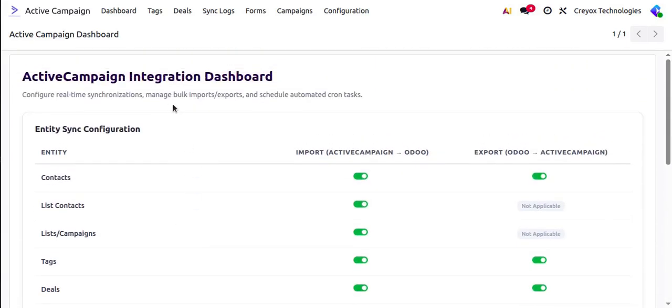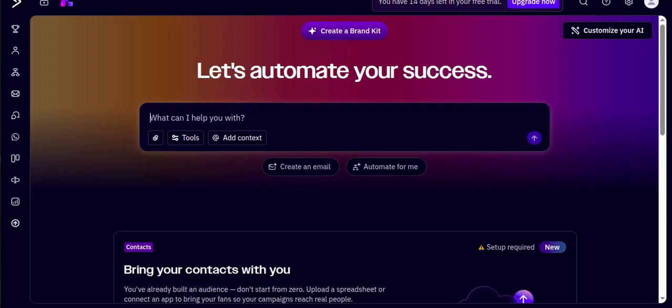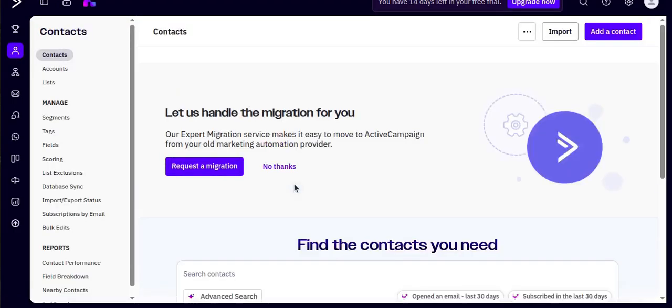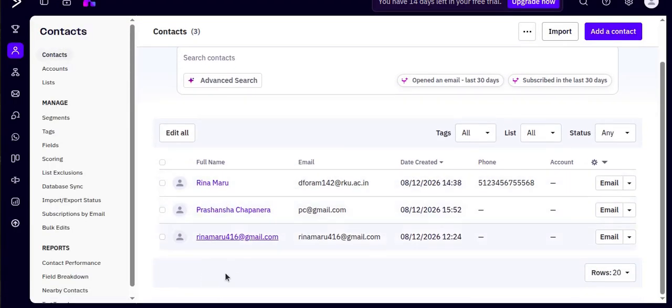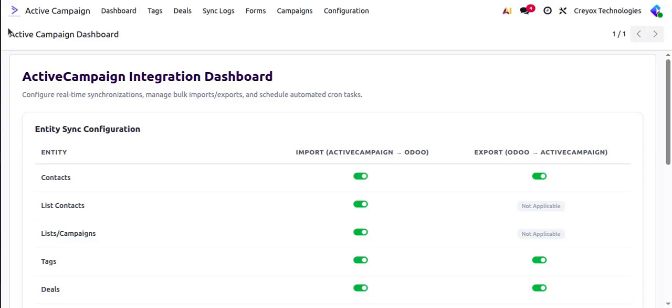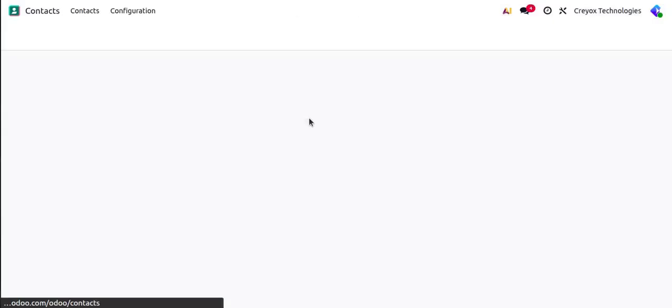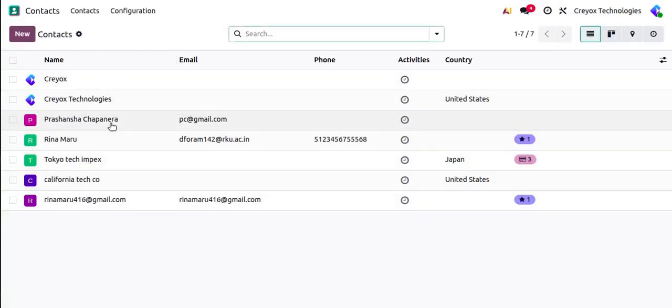automatically. So first, if I go to my ActiveCampaign and contacts, here I can see I have 3 contacts. And if I go to the Odoo database and contacts, here I can see those 3 contacts already created over here from my ActiveCampaign to Odoo.